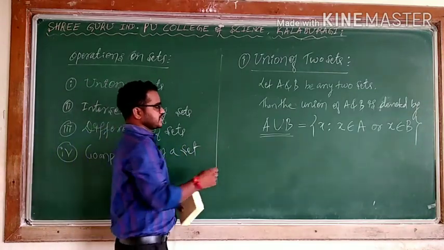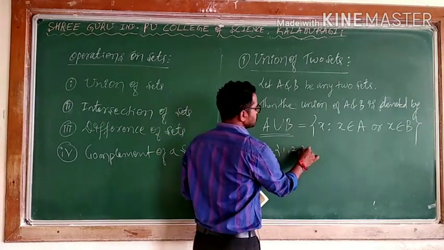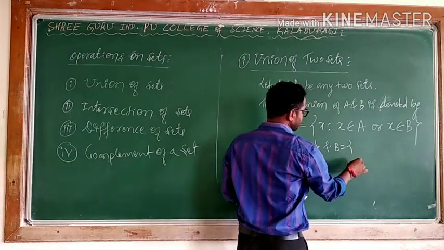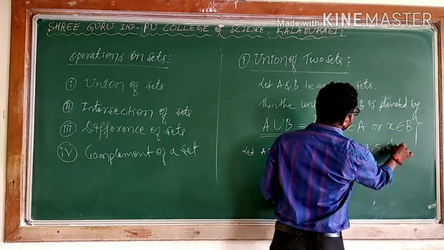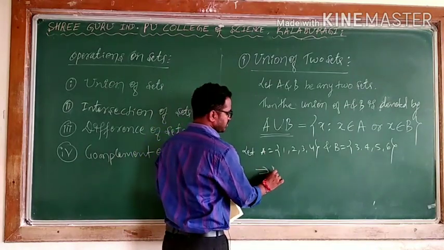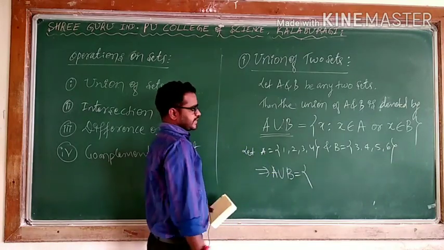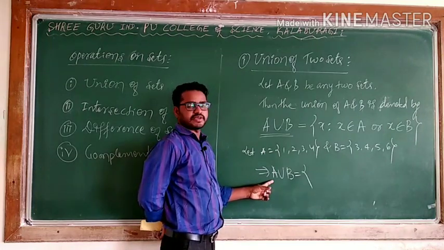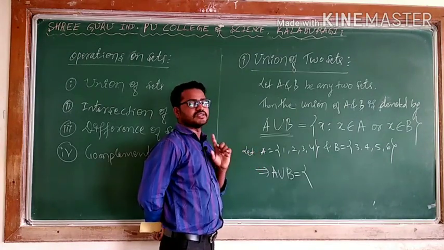I will take one example, and with that example you will come to know. Let A = {1, 2, 3, 4} and B = {3, 4, 5, 6}. What is the union of A and B? Concentrate now. A ∪ B is the set of elements of A or B, either the elements of A or the elements of B. If any element is repeated, you consider it once.